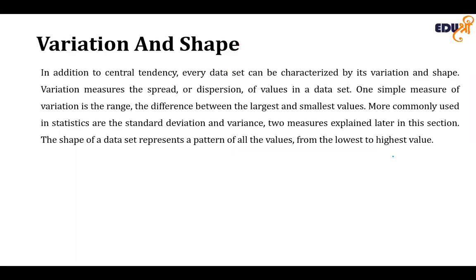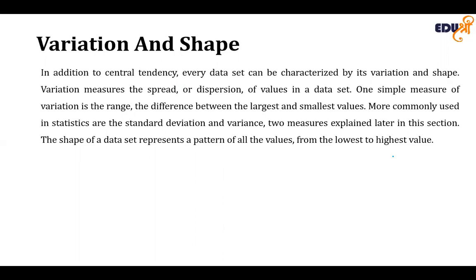In addition to central tendency, every data set can be categorized by its variation and shape. The variation measures the spread or dispersion of the values in the data set. One simple measure of variation is the range, the difference between the largest and the smallest values. More commonly used in statistics are the standard deviation and the variance. These are the two measures explained in this section.